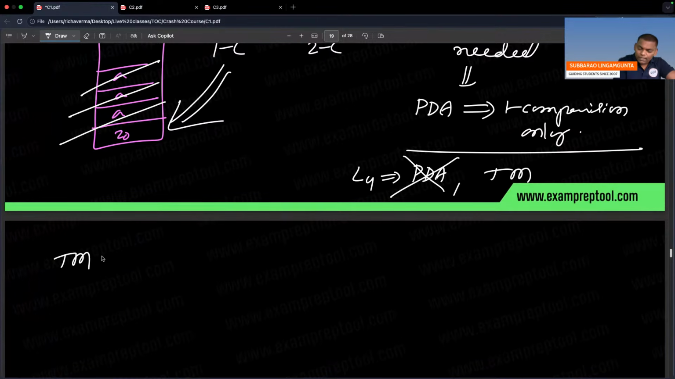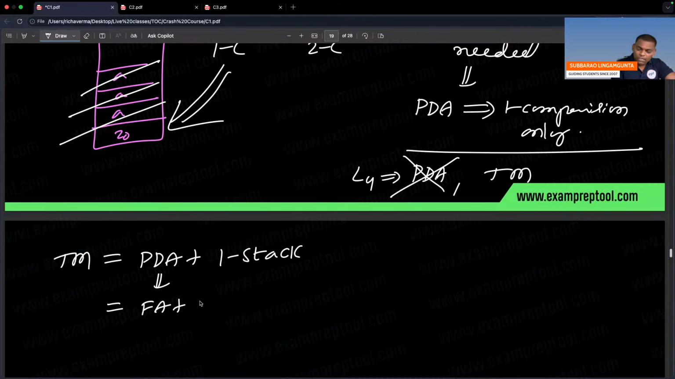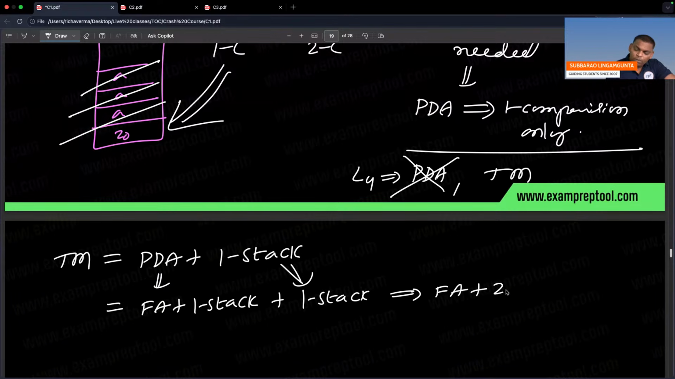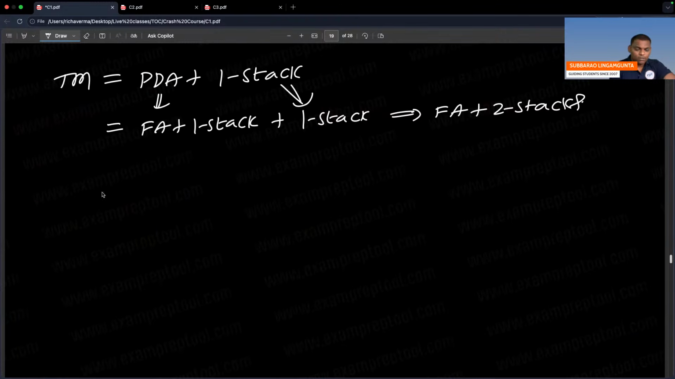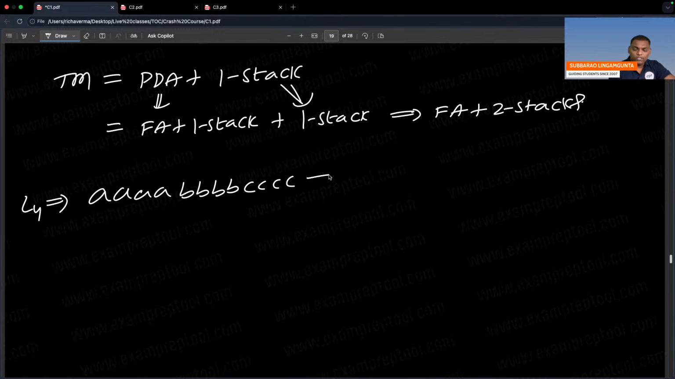Turing machine is nothing but PDA plus one more stack. PDA already contains one stack, so it is finite automata plus one stack already there, plus one more stack. So finite automata plus 2 stacks. Turing machine is nothing but 2 stacks. Some people are asking, sir, for L4, 4 A's, 4 B's, 4 C's, how can it handle? The string is over by hash.